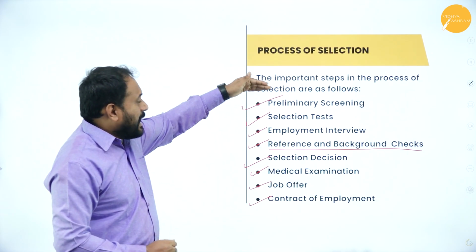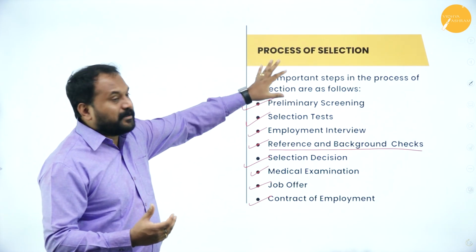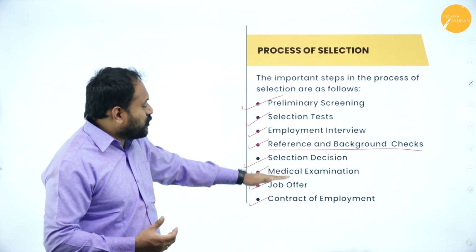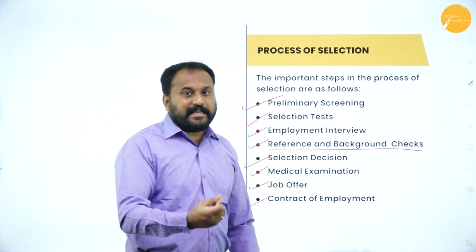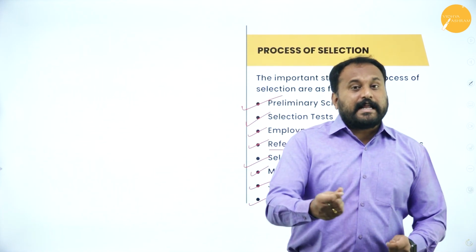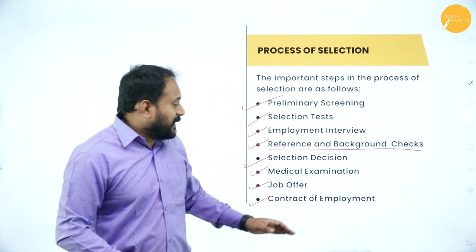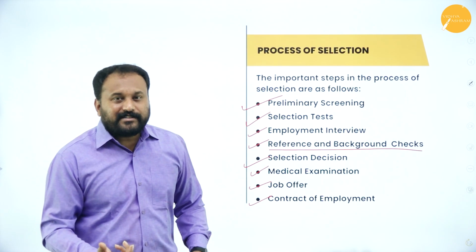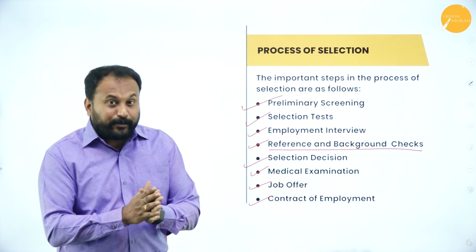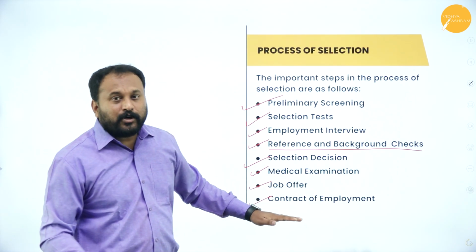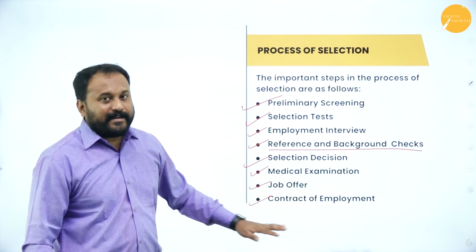See here, I'm a person who went through the selection process. From the first step to the job offer, now they have given me a job offer saying that per month you'll be getting 1 lakh rupees, right? 1 lakh rupees. So it's a very big amount, isn't it? But still, because of the rules and regulations, there are certain things which went with it. Now I feel that no, I don't want to work in this particular organization.